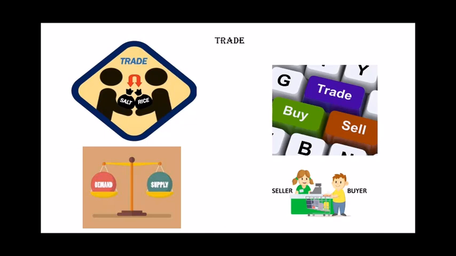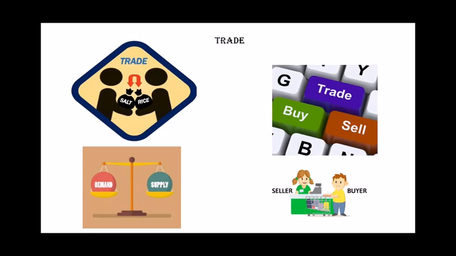So, children, we have various needs in our day to day life. We buy various things to satisfy our own wants. We buy them, we create a demand for them. So, when we create a demand for them, the person or the factory who produces it needs to produce or manufacture those products.